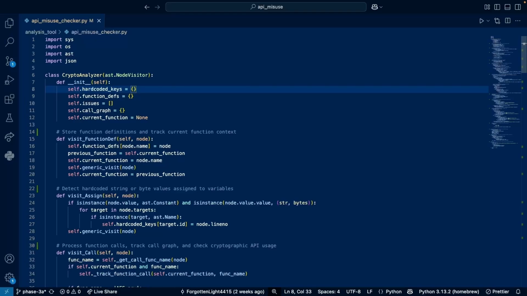That way, instead of searching for insecure patterns using fragile regex or line-by-line scanning, we are directly looking at the syntactic building blocks of the code. That's powerful because it's safe. We don't need to execute any untrusted code, and it's accurate because we are seeing exactly how the code is structured, just like Python sees it.